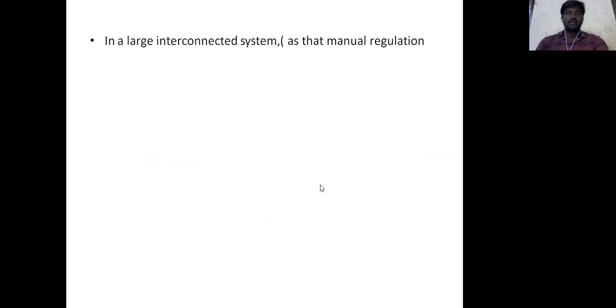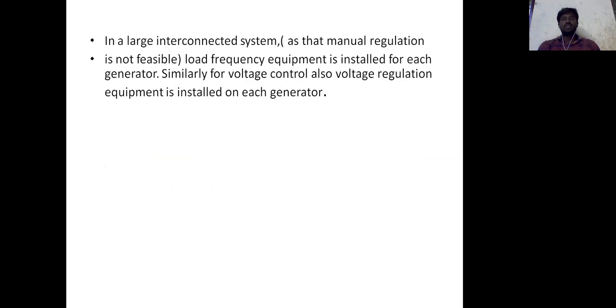So this is the interconnected system, so manual regulation is not feasible. Load frequency control equipment is installed for each generator. Similarly, voltage regulation equipment is installed for each generator.